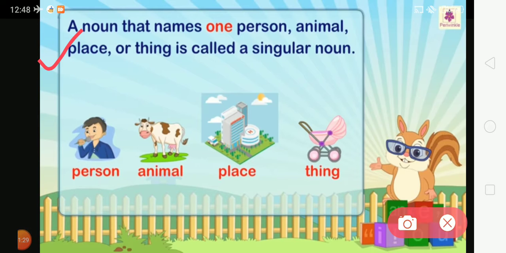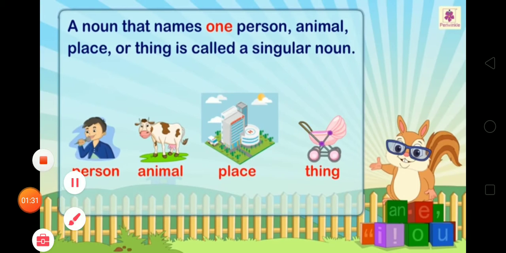As you can see on your screen, there is one person, animals. For example, we can say boy, cat, dog, elephant, tiger, etc. These are examples of singular nouns.